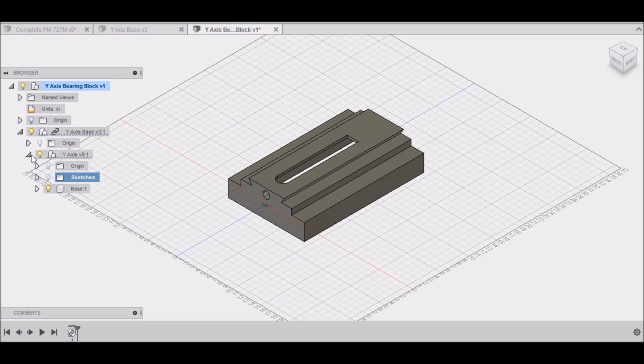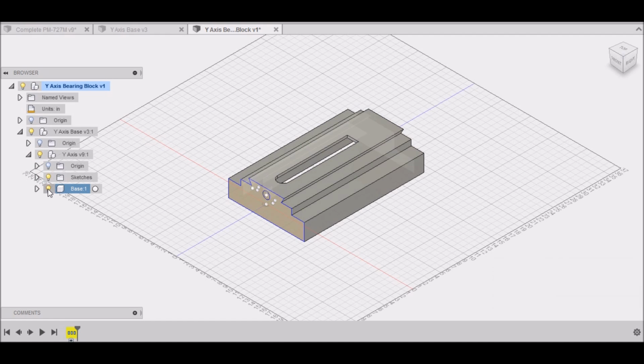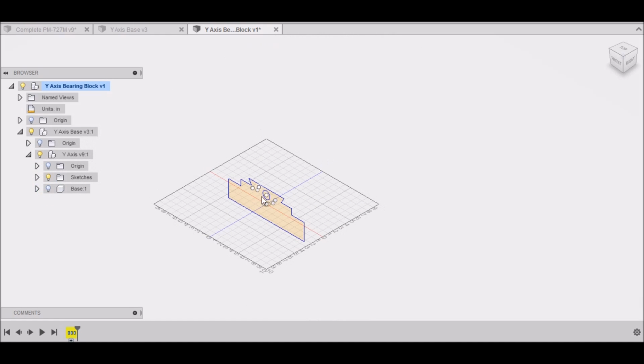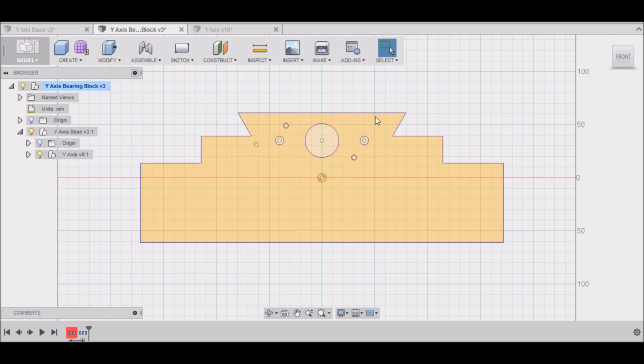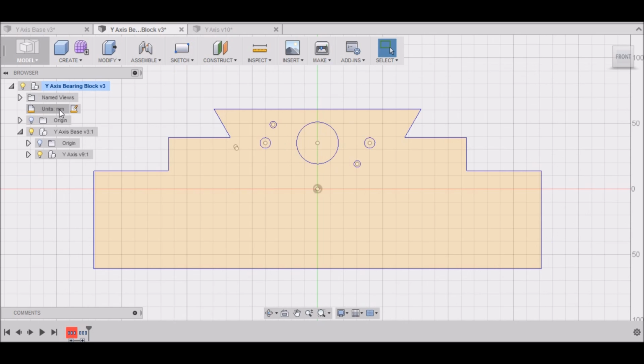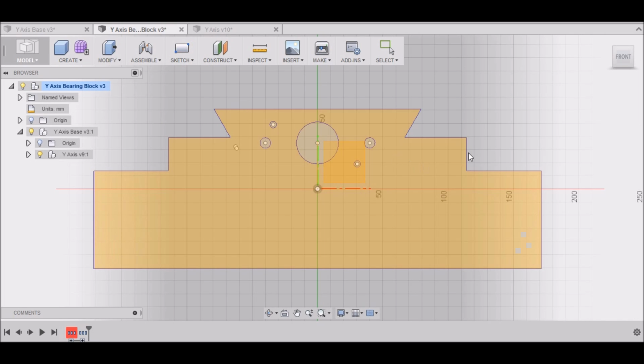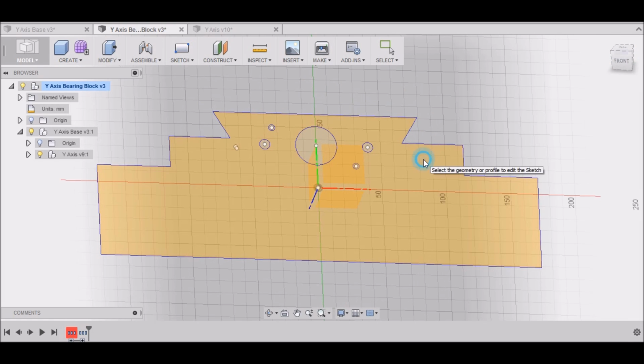That's not really what we need. So what you want to do is right click up here and break the link, and then we can turn on and off whatever we want, because this is going to be a completely different drawing. Okay, so now that we have our sketch from our base imported into this drawing, we can start drawing our bearing block. The first thing we want to do is make sure that we're in millimeters by changing the active units, and then go to Create Sketch. We want to select this plane here.